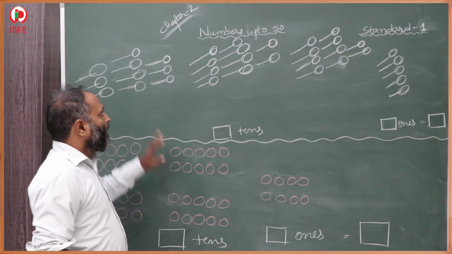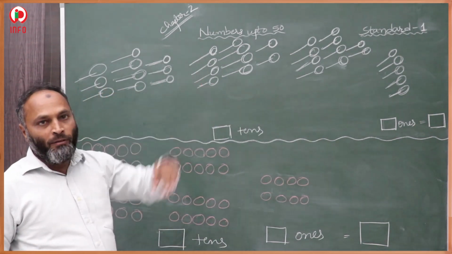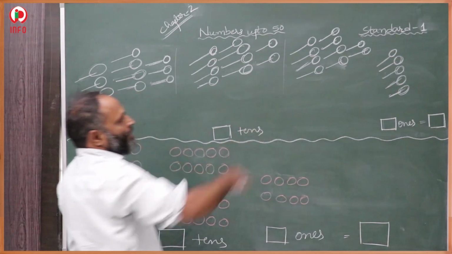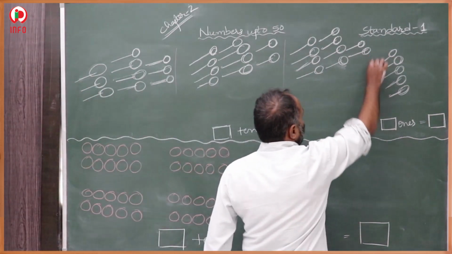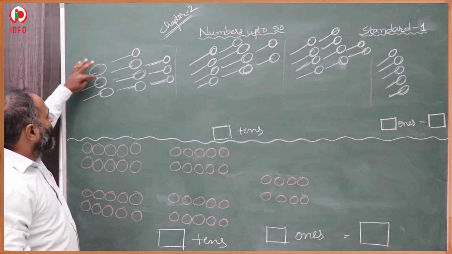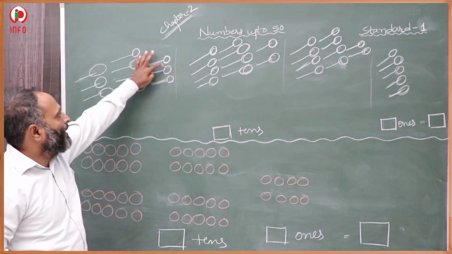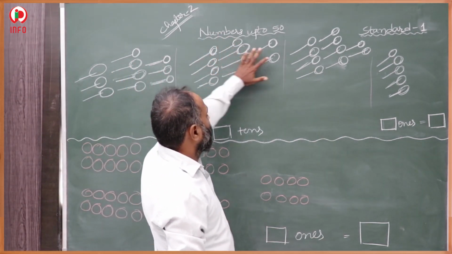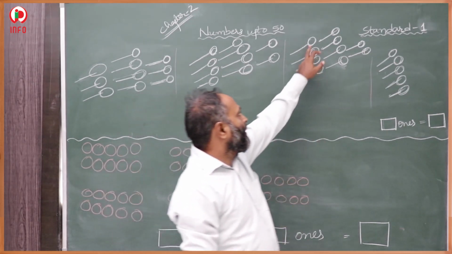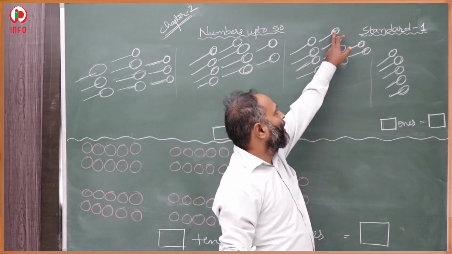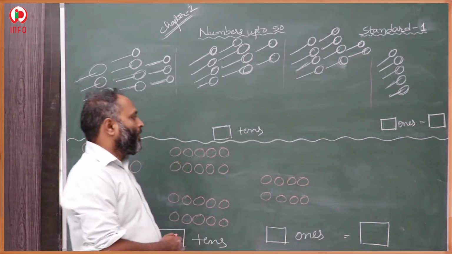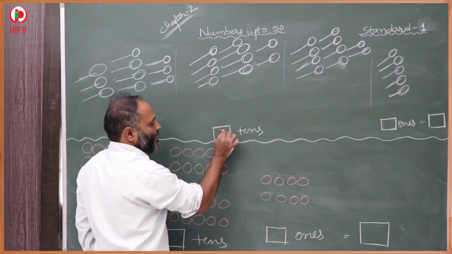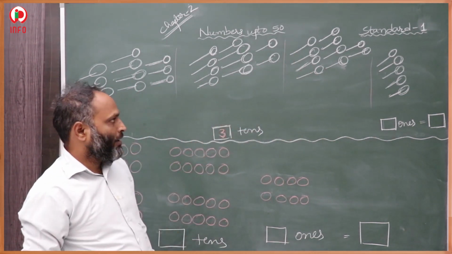Now students, here we have to count how many tens were there and how many ones were there. This is the first group, this is the second group, that is the third group. Here 1, 2, 3, 4, 5, 6, 7, 8, 9, 10 is one group. Another 10 is the second group, and another 10 is the third group. Total how many tens? 1, 2, 3. Means 3 tens.